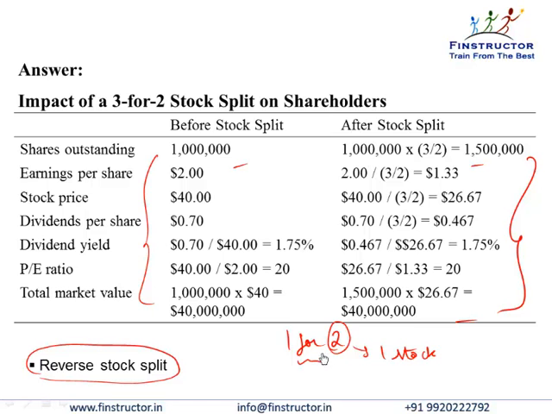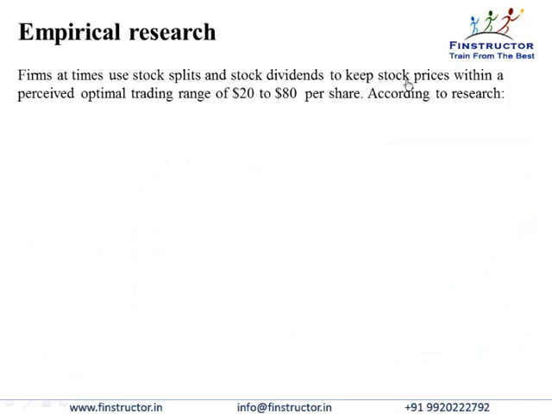The question is that if stock splits and stock dividends really have no economic significance, why do companies do them? The reason often is that firms want to keep the absolute stock price per share, or the price of one share, within an optimal trading range, which in the US we've seen is about $20 to $80 per share. Please note that if companies like Microsoft, Google, Infosys had never done a stock split in their lives, the value of one share would have been in hundreds of thousands of dollars.